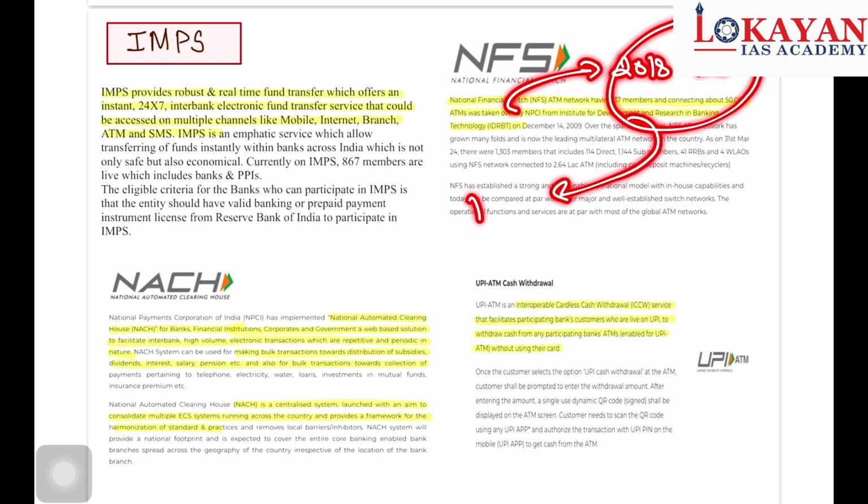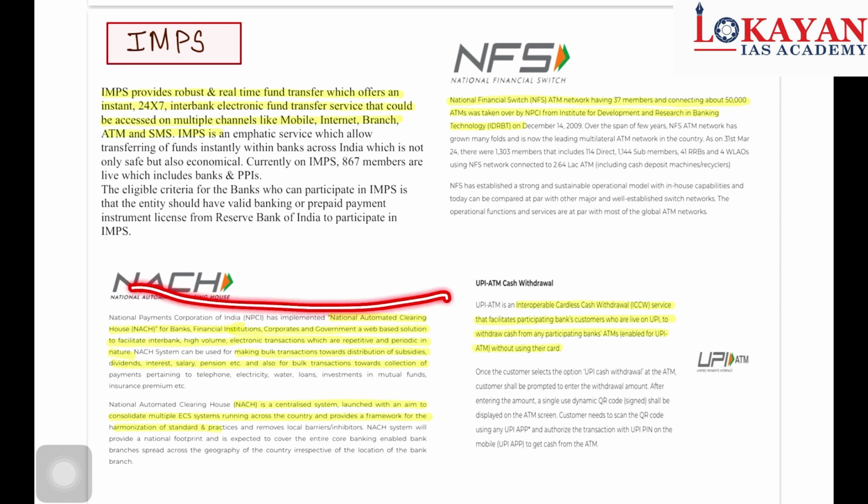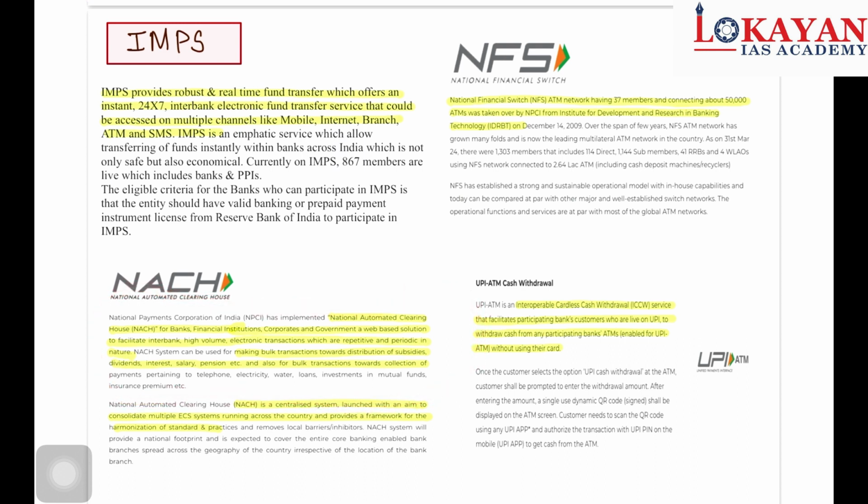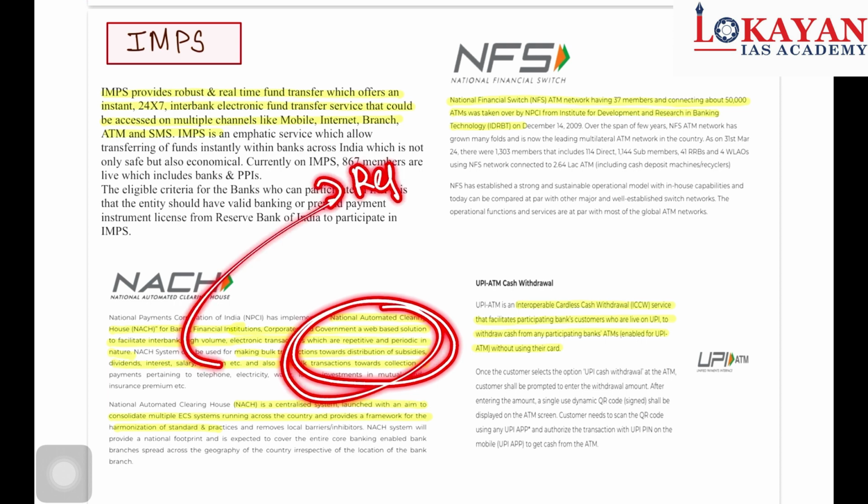The answer is NPCI. NACH, National Automated Clearing House, is a web-based solution for banks, financial institutions, corporates and government to facilitate interbank high volume electronic transactions which are repetitive and periodic in nature.